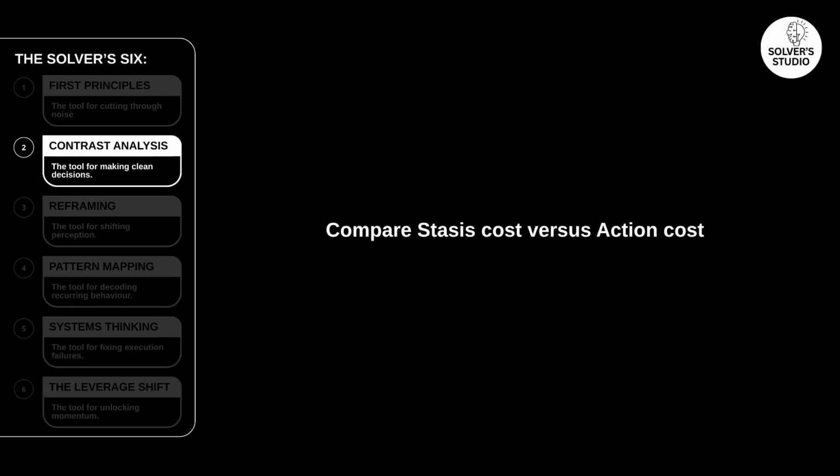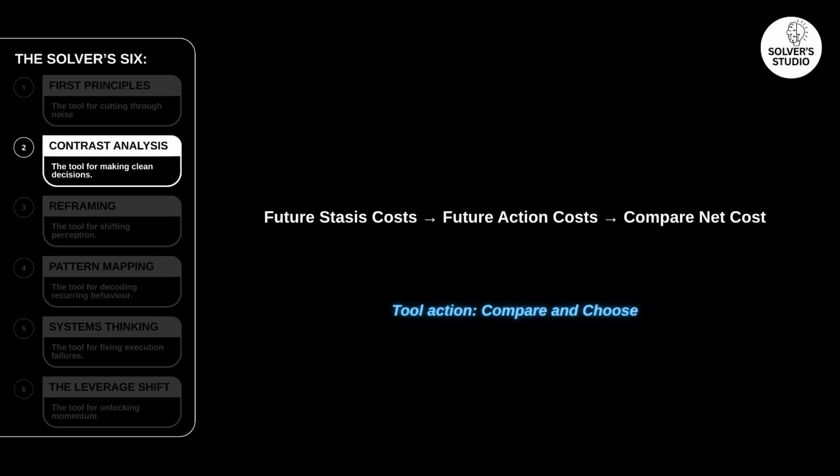Finally, compare the two futures formally. The choice is not action versus safety, it is finite cost versus escalating cost. Once both paths become measurable, inertia weakens. The lower long-term cost becomes obvious, and momentum returns to execution. Contrast analysis decision breaks organizational paralysis.